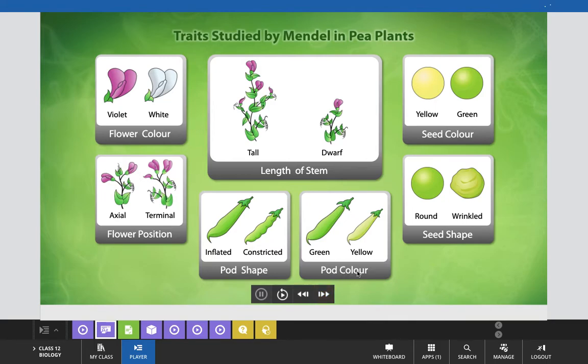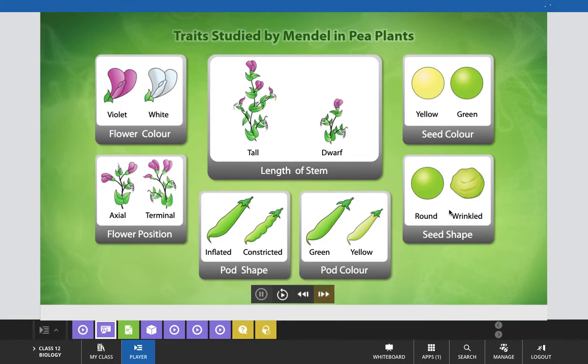In the character pod color, there are two different traits: green pod and yellow pod. Similarly, in case of seed color as a character in the pea plant, Mendel observed two types of seed colors, yellow and green, and for seed shape, round and wrinkled.